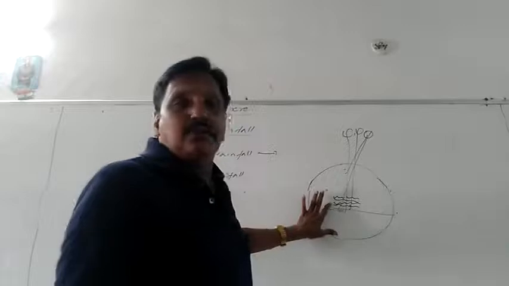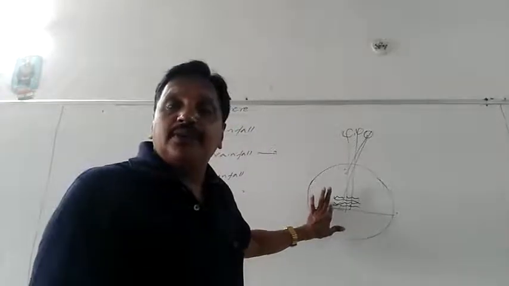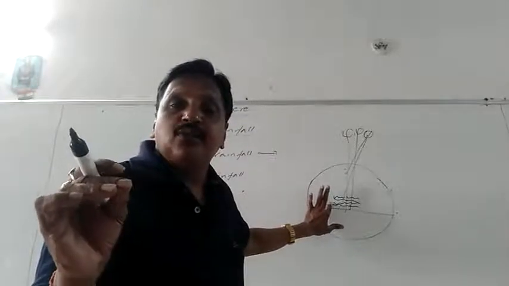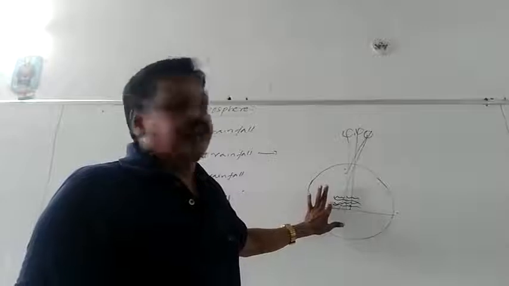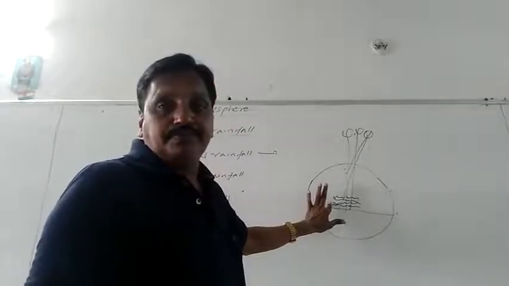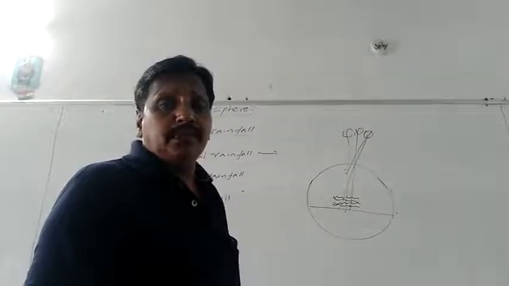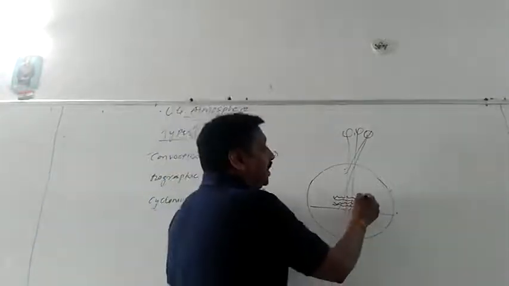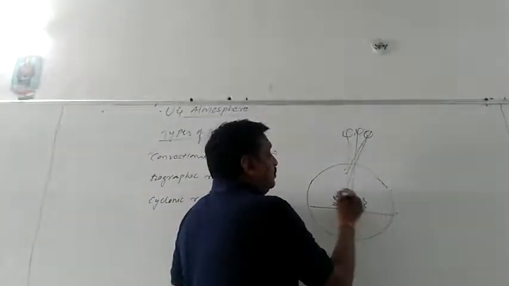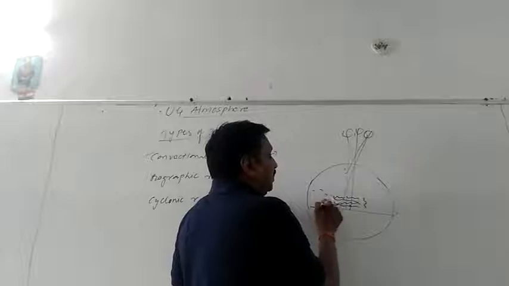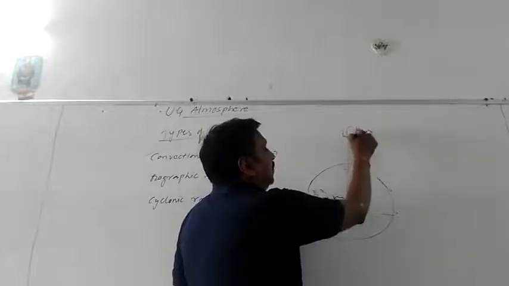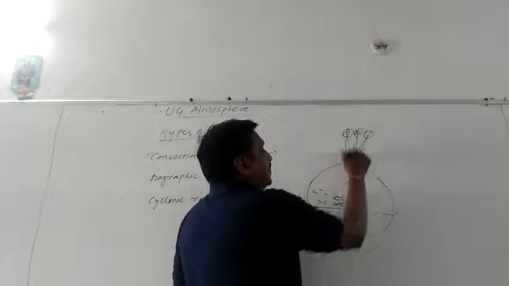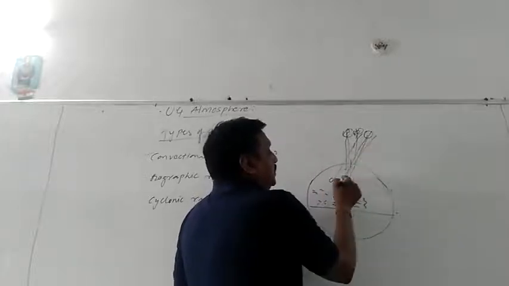And moist air, the air which consists of water vapor, when it gets heated up, turns warm. The surrounding areas, where the angle of inclination of the sun's rays is not straight but slightly bent, are less heated.